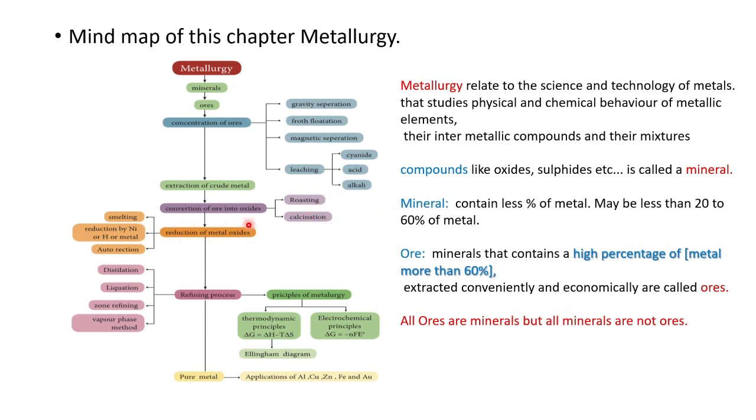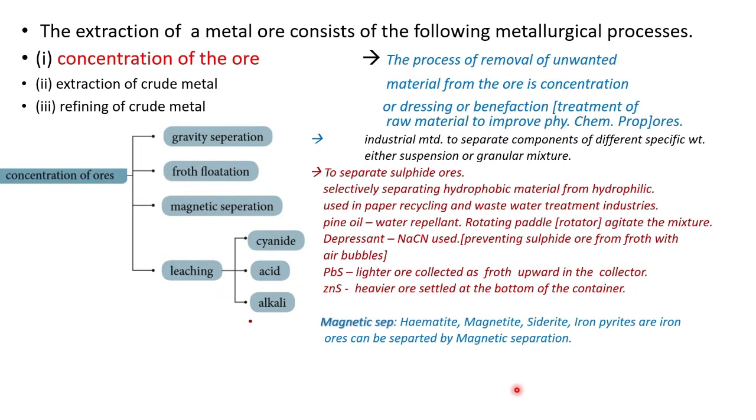Then reduction of metal oxides can be done by smelting, that is with nickel or hydrogen or any other metal, or self reduction. Then refining purification can be done by distillation, liquefaction, zone refining, vapor phase refining. Then based on the thermodynamics principle, the Ellingham diagram. Then we'll see about this.